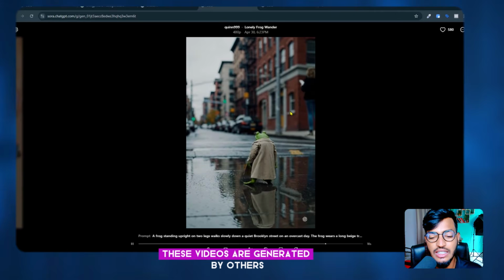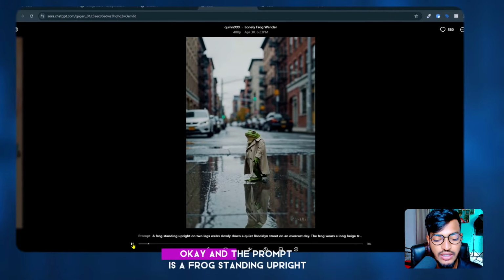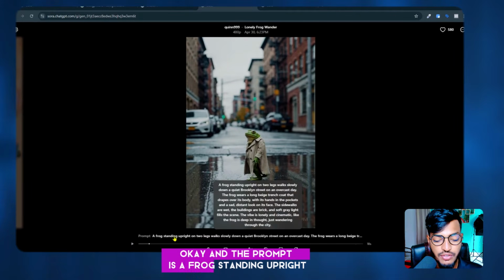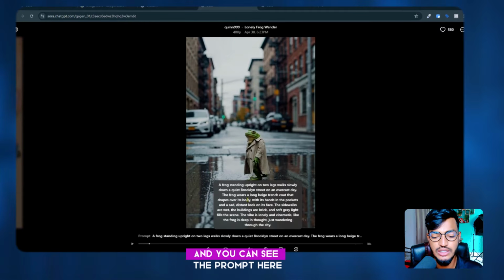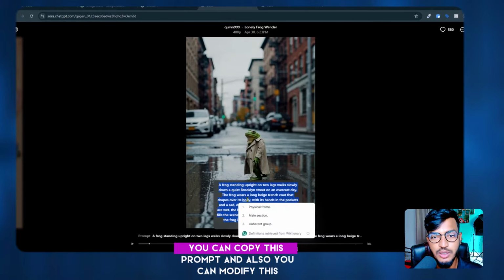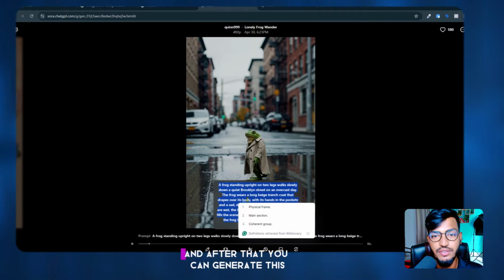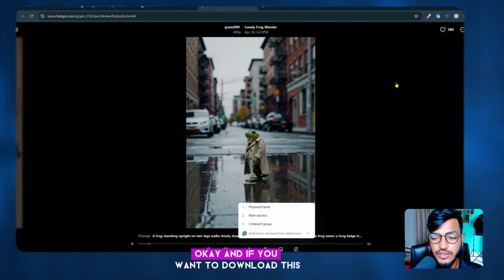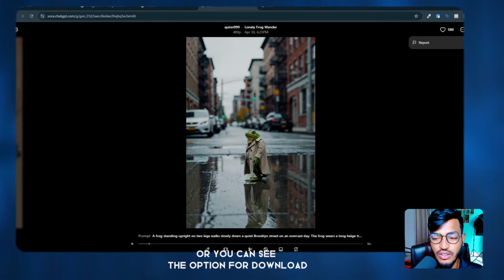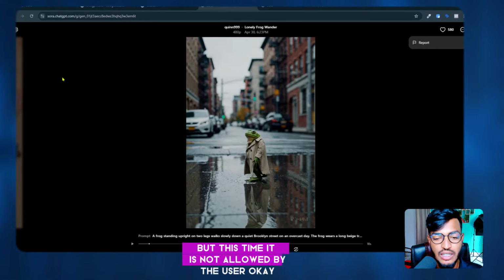These videos are generated by others, and the prompt is a frog standing upright, and you can see the prompt here. You can copy this prompt and modify it, and after that you can generate it. If you want to download this, click on the three dots, where you can see the option for download, but this time it is not allowed by the user.